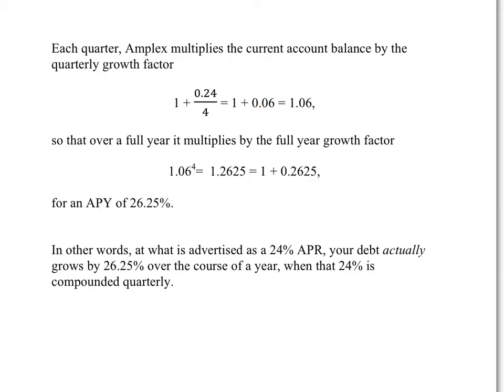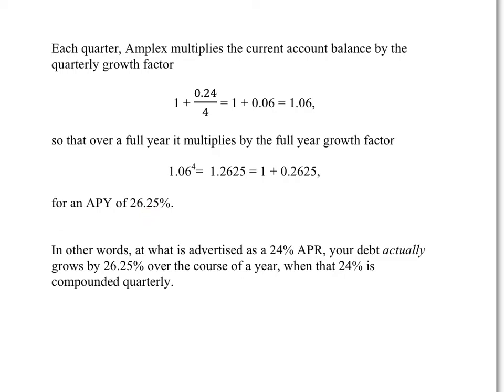So every quarter, Amplex multiplies by 1.06, which means, in turn, that over the full year, it multiplies by 1.06 to the 4th. There are 4 separate acts of multiplying your account balance by 1.06. Those 4 separate multiplications by 1.06 are the same as multiplying once by 1.2625. And that translates into an APY of 26.25%.